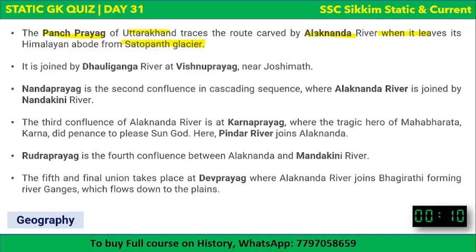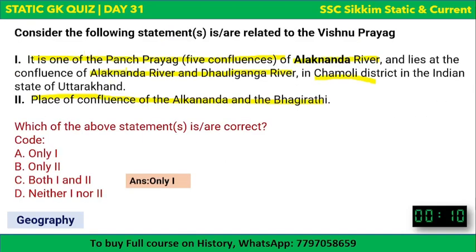And now, as the river finds its way, there are five Prayags where it confluences with five different rivers, and thus the confluences have different names, known as different Prayags. First Prayag, see, first point: it is joined by the Holy Ganga river at Vishnu Prayag, which was our question. Alaknanda river is joined by the Holy Ganga river at Vishnu Prayag in Chamoli district of the Indian state of Uttarakhand.